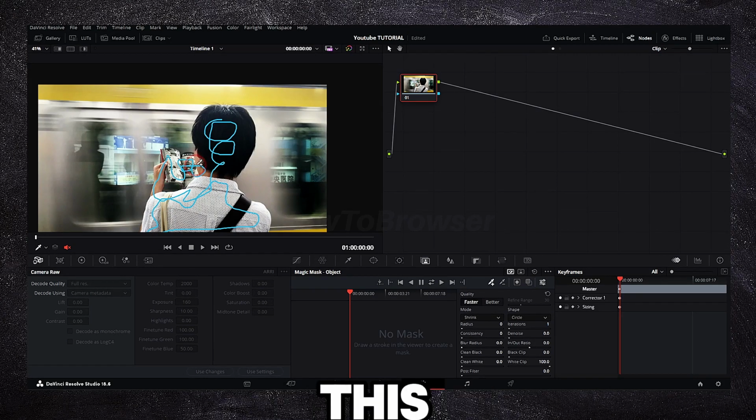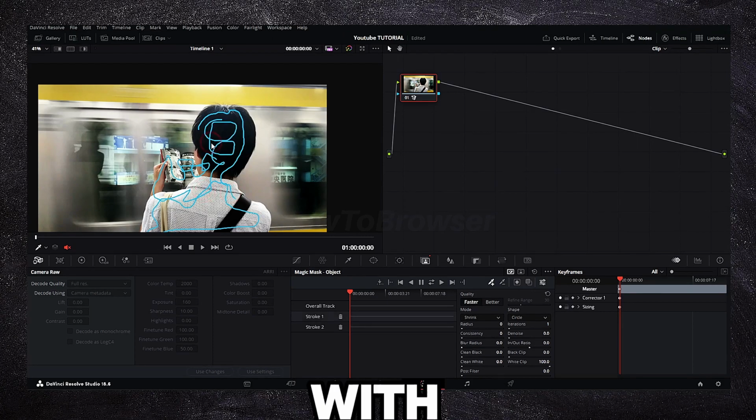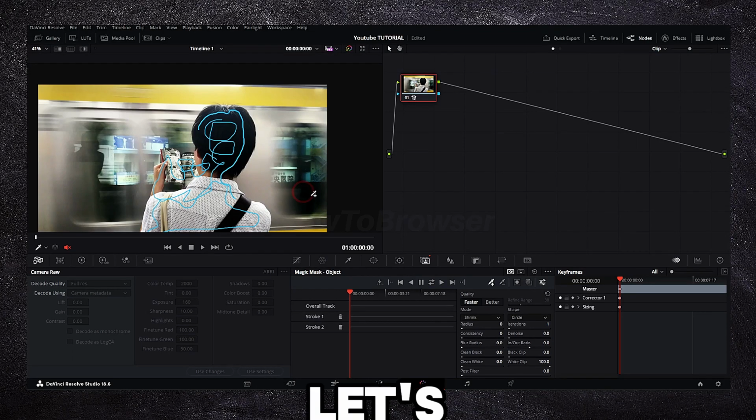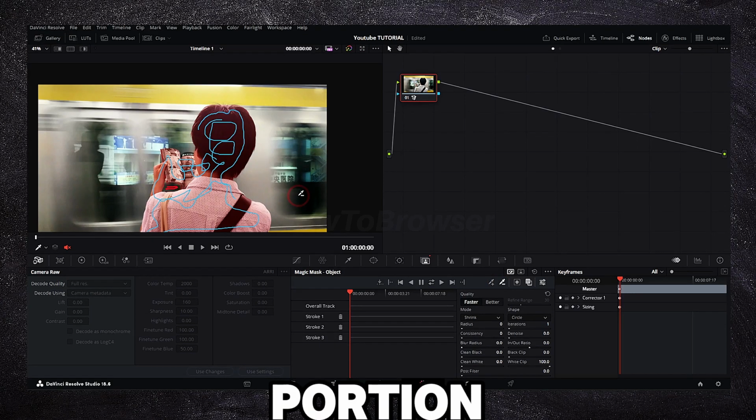I'm drawing with this, so I'd like to keep this part, and what I'm not drawing or selecting with the strokes is being removed. So let's actually test this, and let's also enable the mask so we can see this area. I want this portion to be removed.